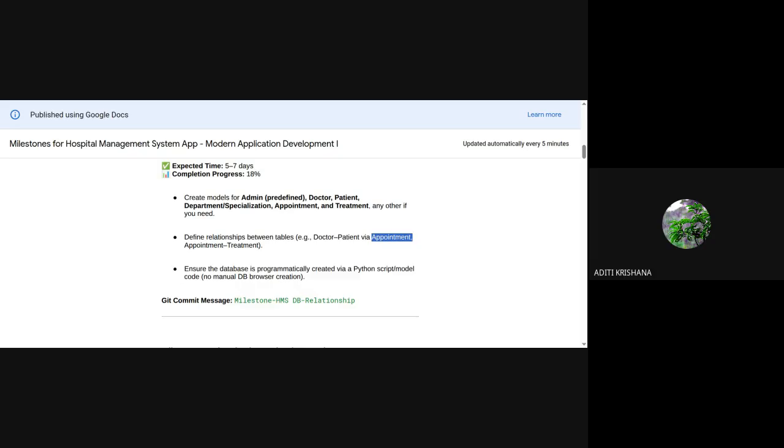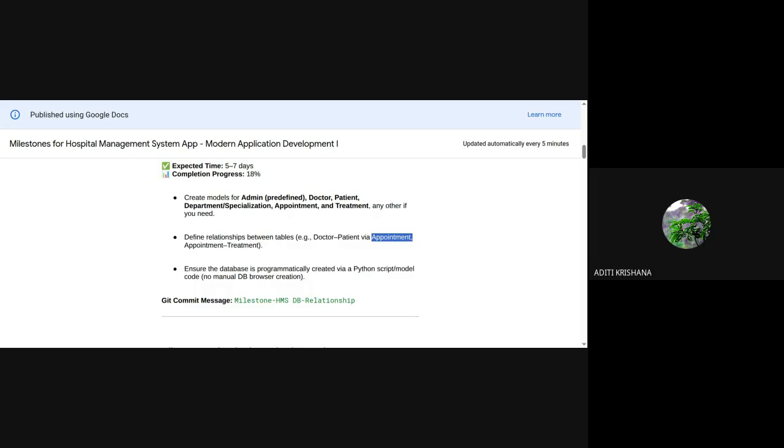For those who have not done the lab assignment in the MAD 1 theory course, you can do one thing. Whatever you understand from the MAD 1 project problem statement document, these roles or terms like admin, doctor, patient, just design the schema on paper using your pen.